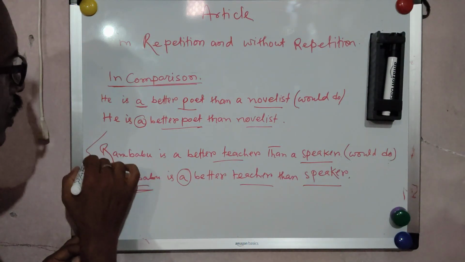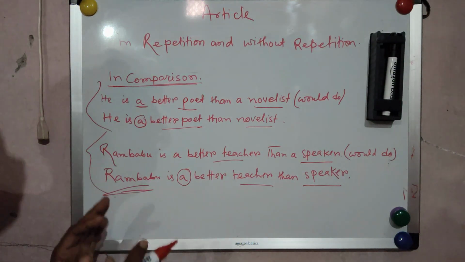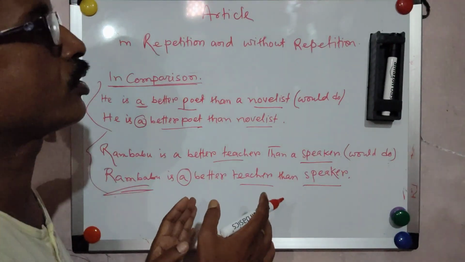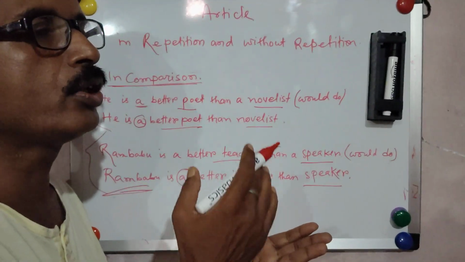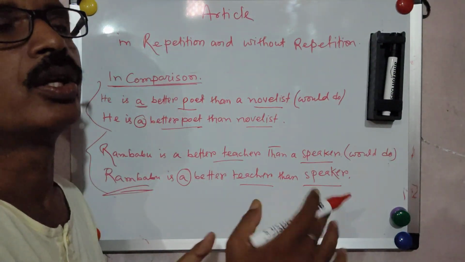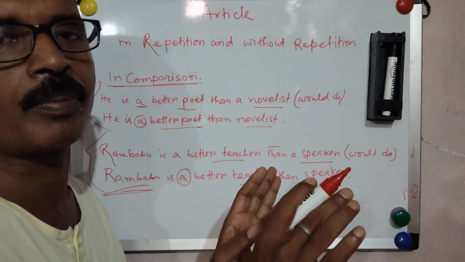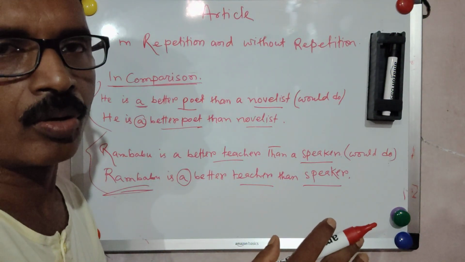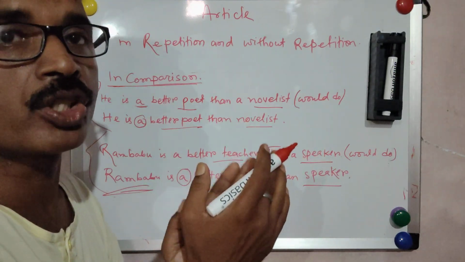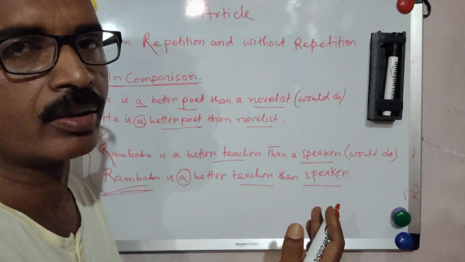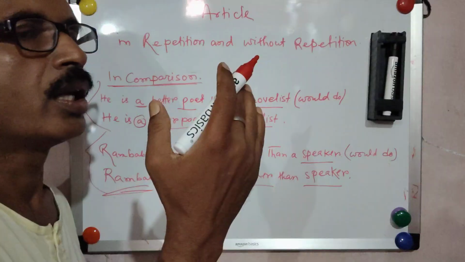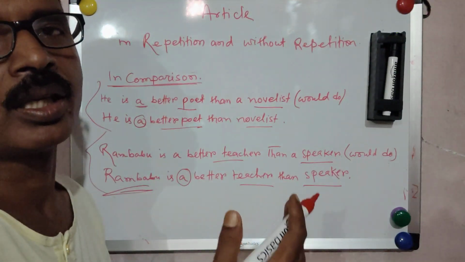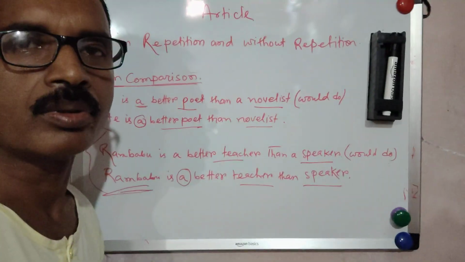So we can say in the earlier lesson also and in this lesson also, whenever we repeat article, two persons or things are being indicated. And if we do not repeat, or if repetition is not done, then only a single person or thing is indicated. Okay.